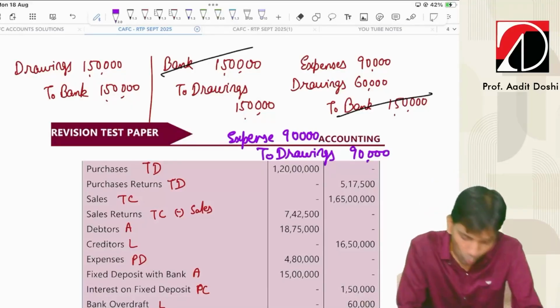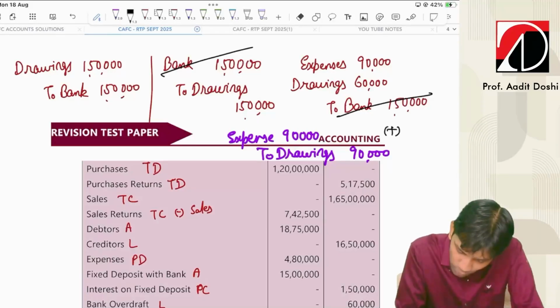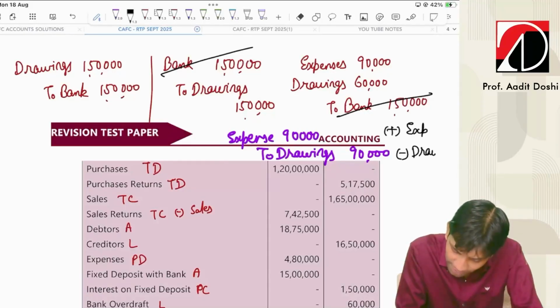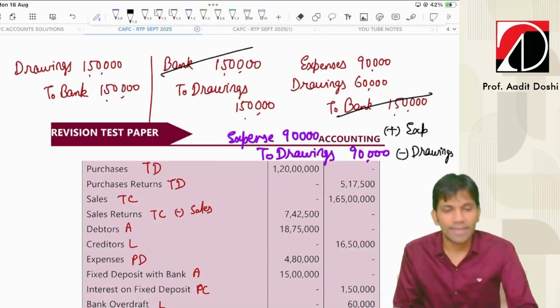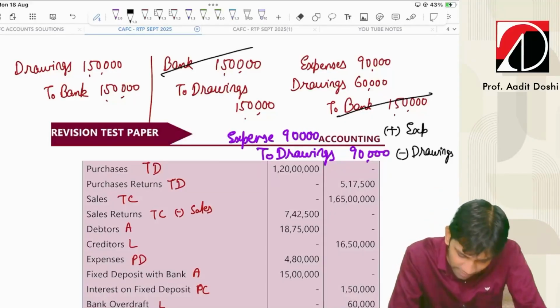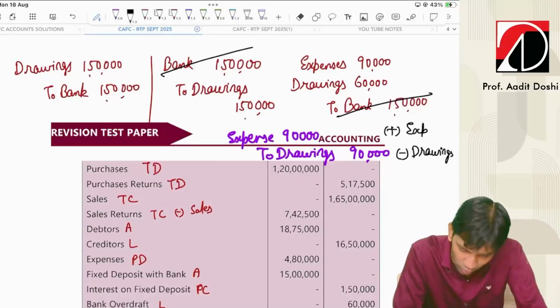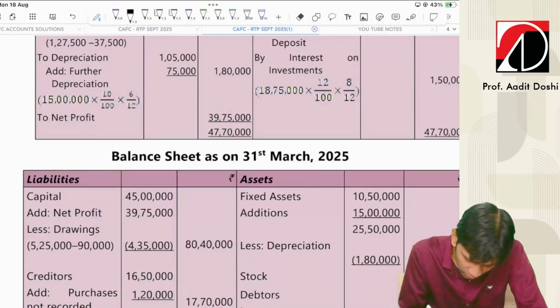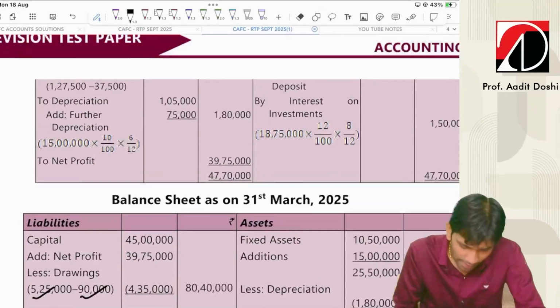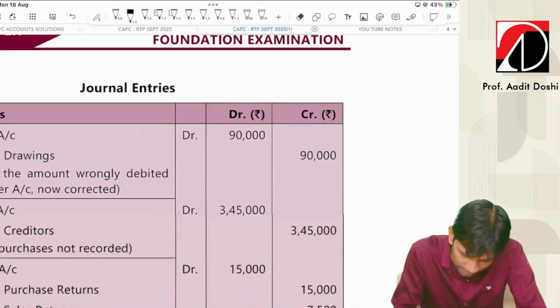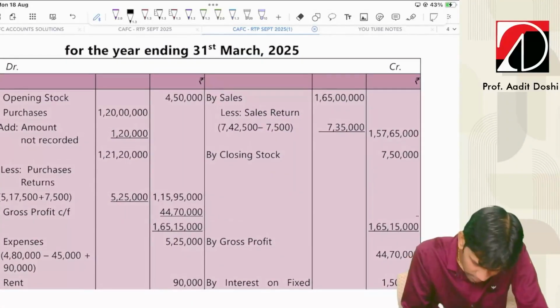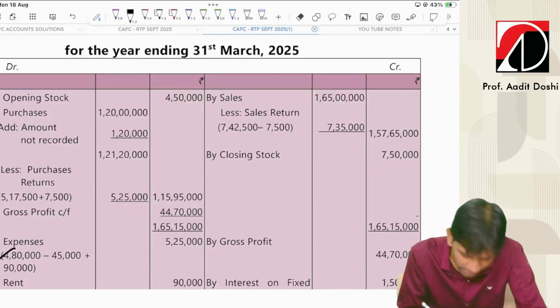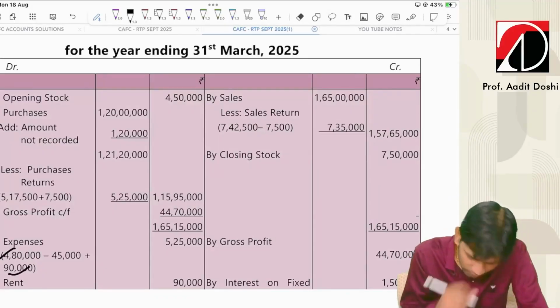Yes or no? So what will be the impacts? This will be added to expenses and deducted from drawings. These are excessive drawings shown by us. So let's see whether these impacts have been given on the final accounts or not. Drawings deducted from drawings, and in P&L debit, expenses must have been added. 4,80,000 was the expense of the trial balance and 90,000 added.